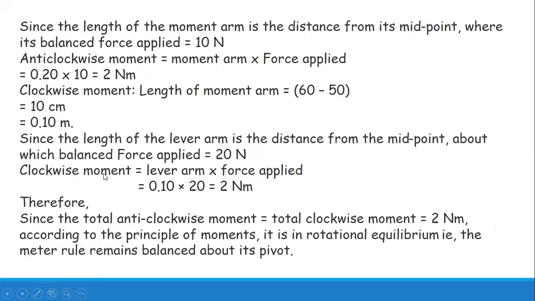Again the formula for moment is moment arm into force applied. Force applied is 20 and the moment arm is 0.1, so again it is 2 Newton meter. Since the total anti-clockwise moment is equal to the total clockwise moment, that is 2 Newton meter, we can say that after hanging the weights, the meter rule will remain balanced on its pivot.